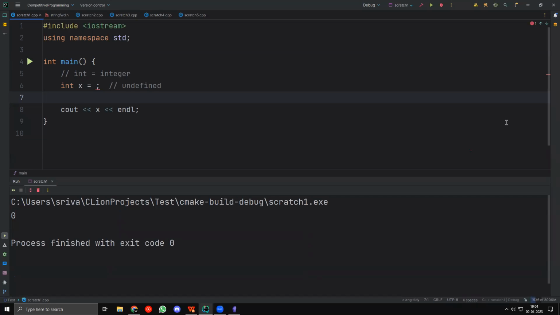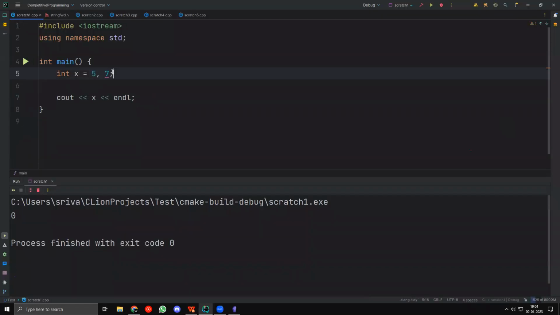Okay, redeclaration error. Arun, there won't be any redeclaration error if I just say x equal to 7 like this, right? When I say x equal to 7 like this, there won't be any error. But I will say when the redeclaration error comes, don't worry. Okay, Samit says, can x equal to 5, 7? No, that is not possible. This is not valid. This will be an error for you. If you want, though, you can create another variable y equal to 7, something like this, but you cannot say x equal to 5, 7.